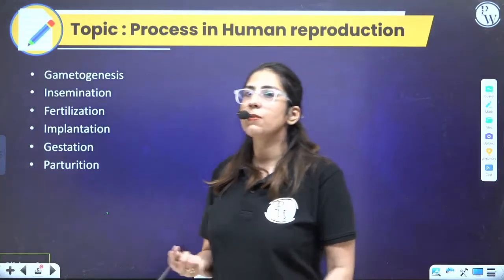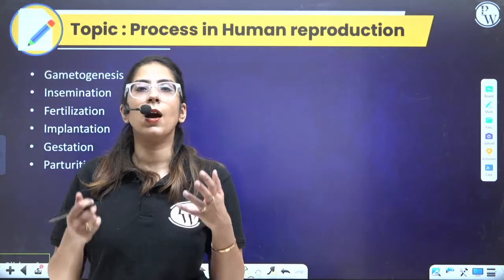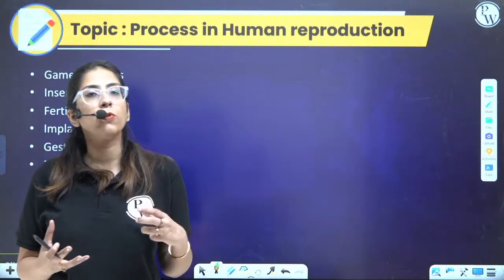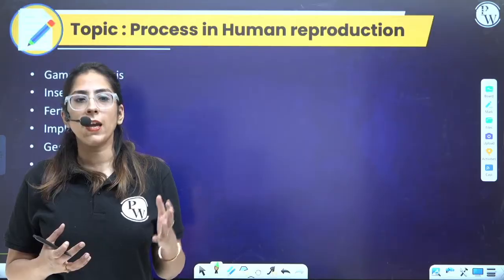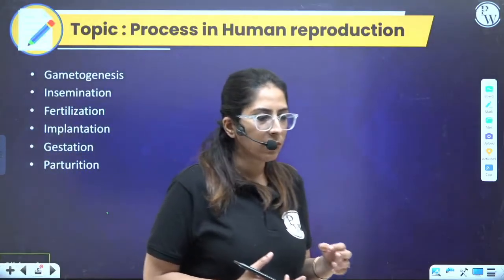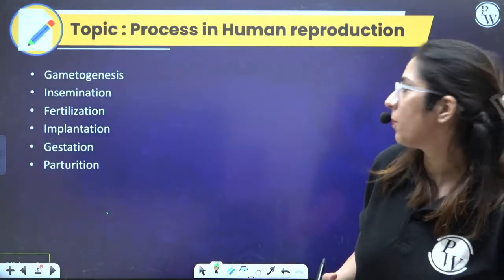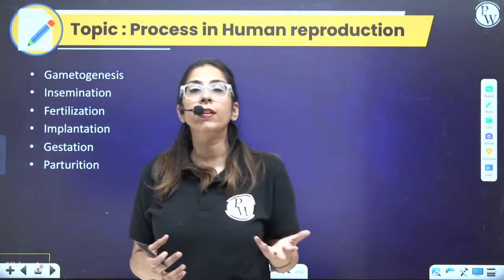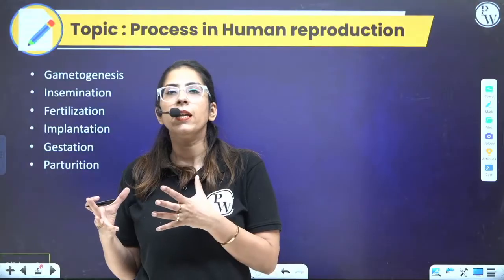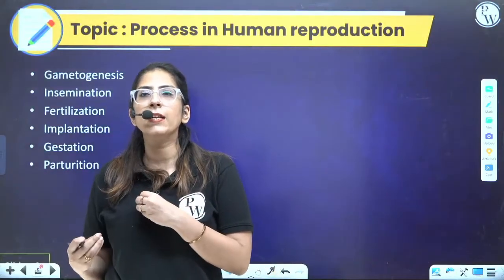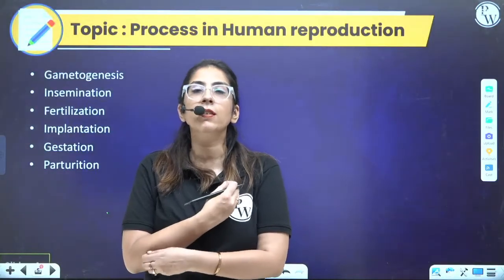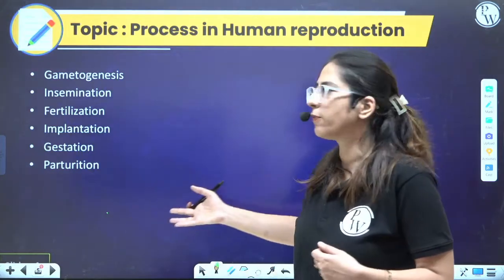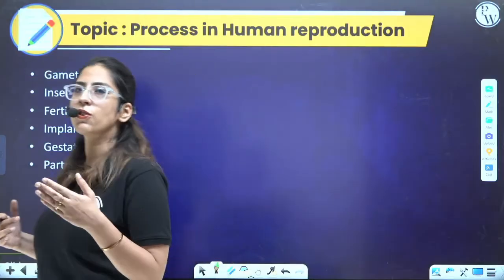Now first thing is the process in human reproduction. Human reproduction is a process by which a baby is born, right? Starting from the process of gametogenesis, that is the formation of the sperms and the egg, then insemination, then the fertilization, then ultimately it will lead to the implantation, then gestation and parturition. Like this, there are lots of mechanisms related to it. So first we'll be going through each one of these, because we are talking about human reproduction.